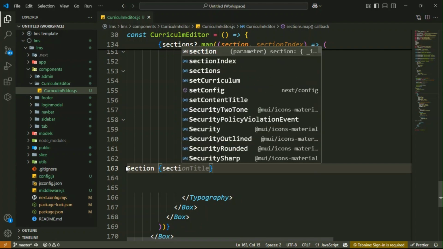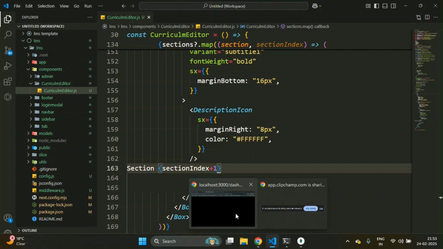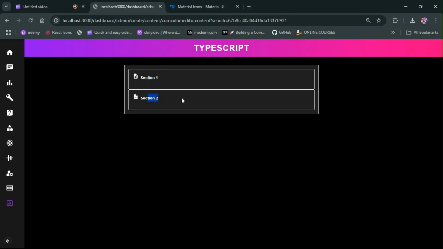Here we are just counting, so section index plus one. Then you will see the values like 1, 2, 3. You see here Section 1 and Section 2, automatically.